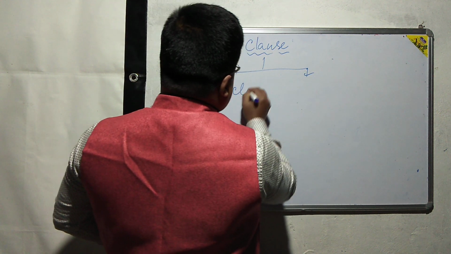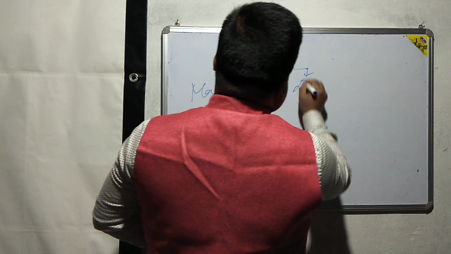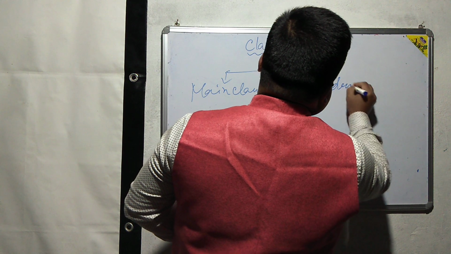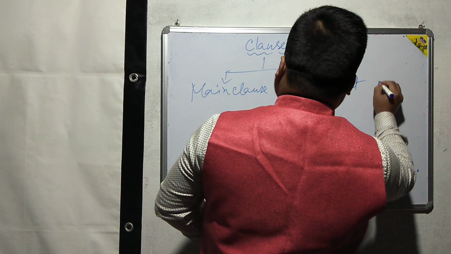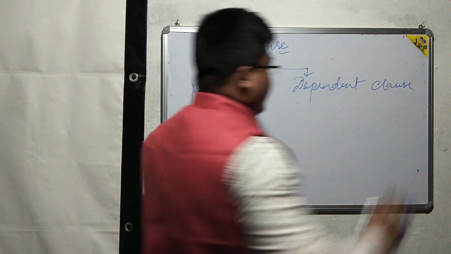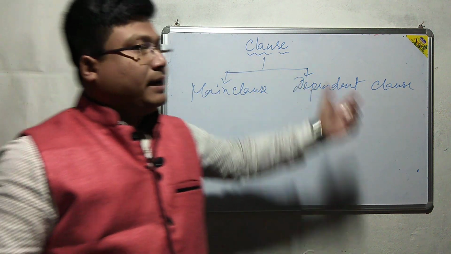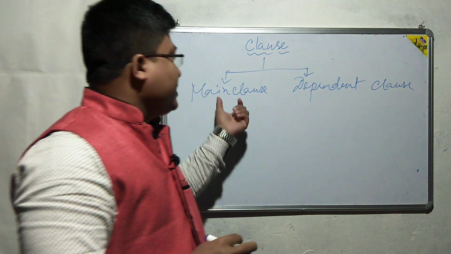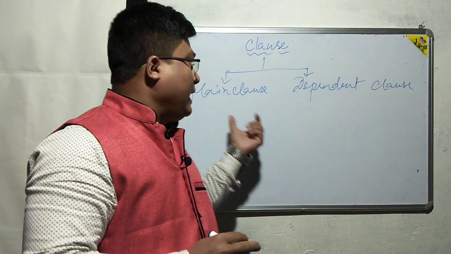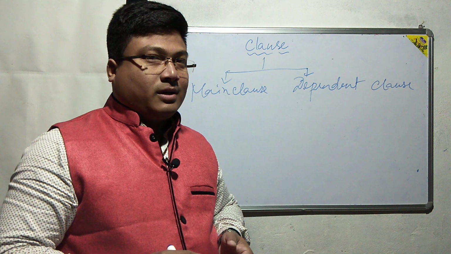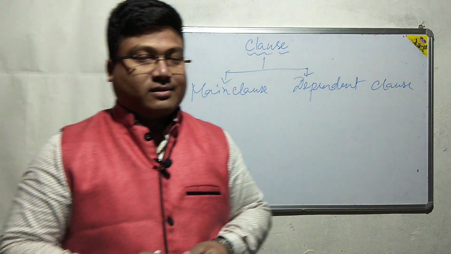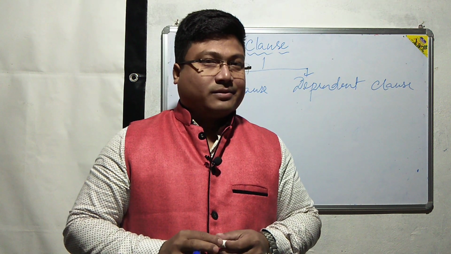Main clause, and number 2, dependent clause. Main clause and dependent clause. As I have told you, there is no difference between a sentence and a main clause. But a dependent clause is not a sentence. That's why the term clause is there.